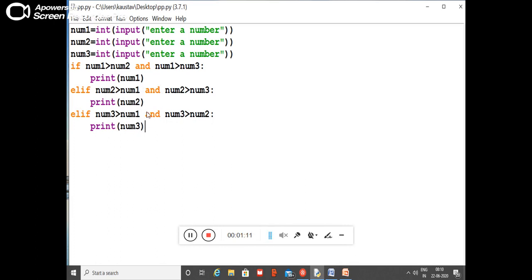Print num2. Elif, num3 greater than num1 and num3 greater than num2. Print num3. This is the else if, or elif. Else if is going to be used as elif in Python.